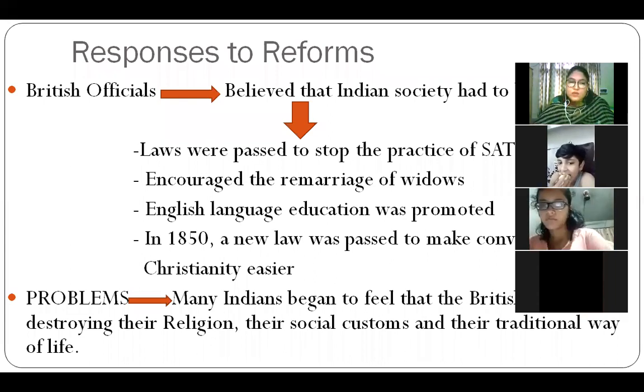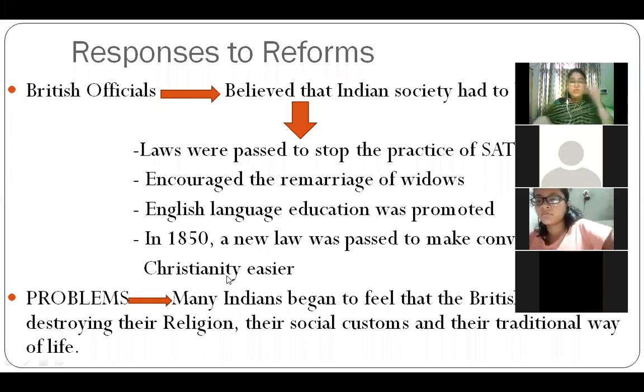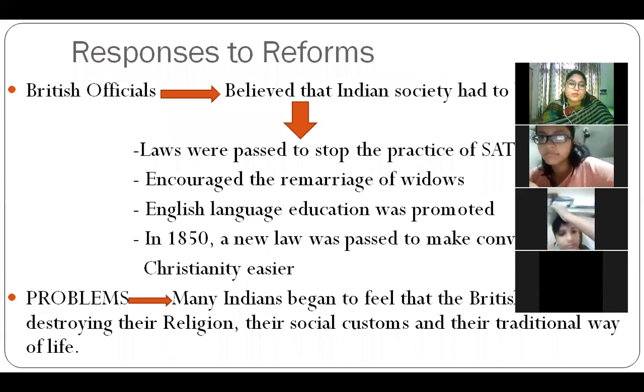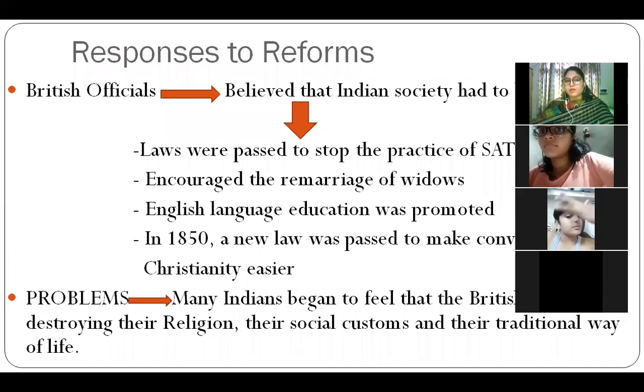And then English language education was promoted. In 1850, a new law was passed to make conversion to Christianity easier. So what the Britishers wanted was that the Indian people should leave their Hindu and Muslim religion and take up Christianity. And they said that if you become Christian, then you will have the right to inherit the property of your father. So these were the things that they implemented to lure the Indian people to become Christians. That if they became Christians, then they could inherit the property of their ancestors.